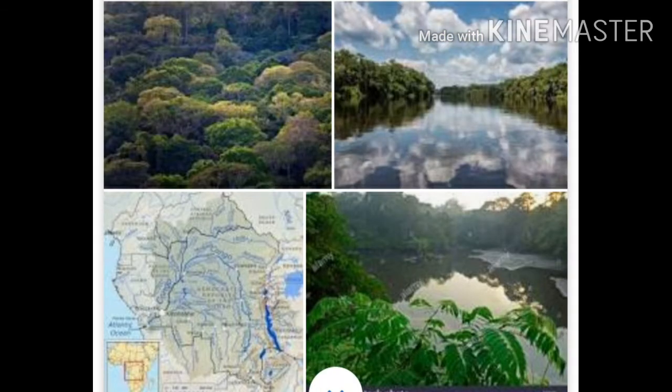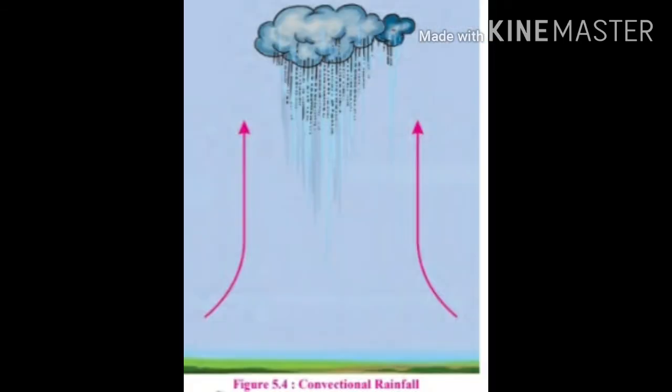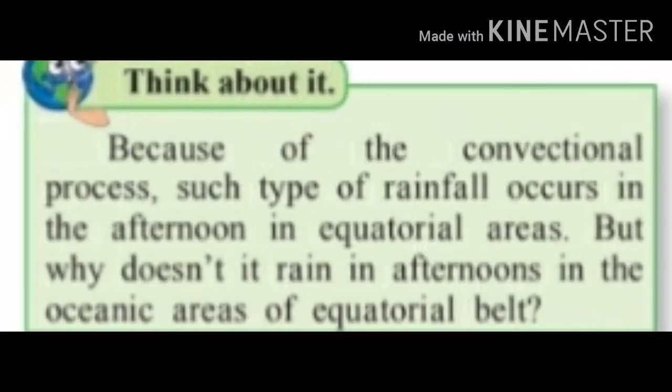The Congo basin of Africa and the Amazon River basin in South America experience conventional rainfall. Look at the picture. Here is the picture of the Congo River basin, which is in Africa, and it experiences conventional type of rainfall. Conventional type of rainfall has a very limited area on the earth. Think about it. Because of the conventional process, such rainfall occurs in the afternoon in the equatorial areas.